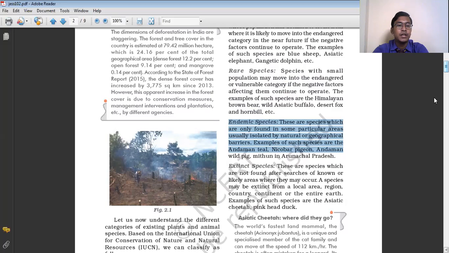So endemic species are those species of animals or plants which can be found in a certain geographical area. Because of the geographical boundary or some geographical barrier, they are not found in other regions. They are limited only to certain areas. For example, Andaman teal, Nicobar pigeon, and Andaman wild pig are found only in the Andaman Nicobar Islands.